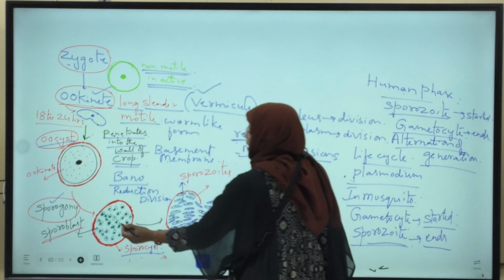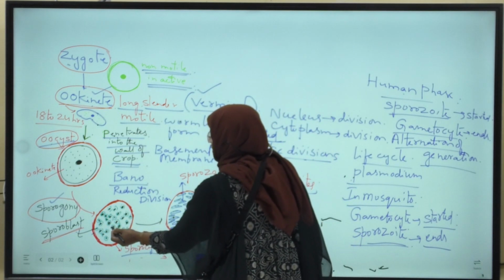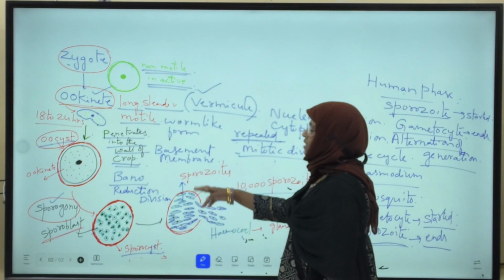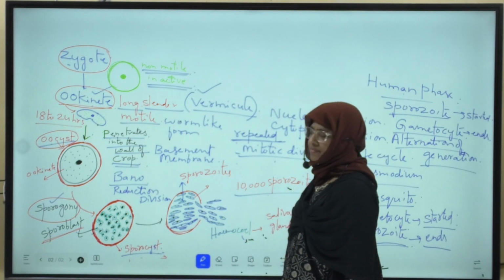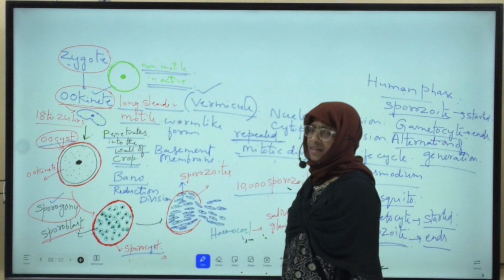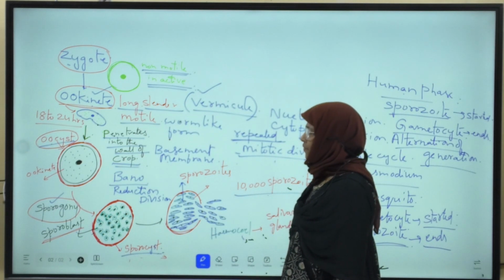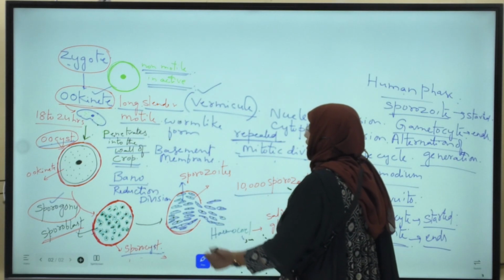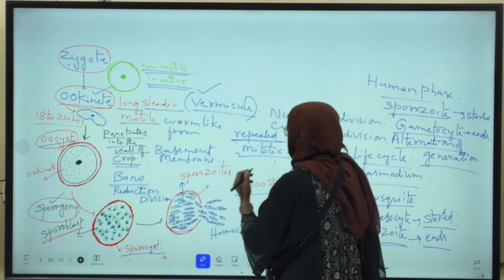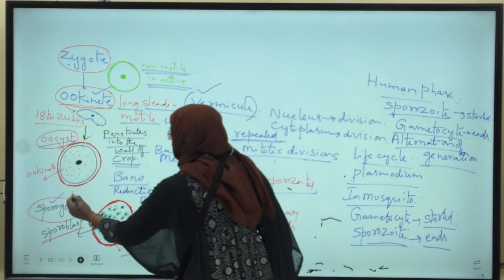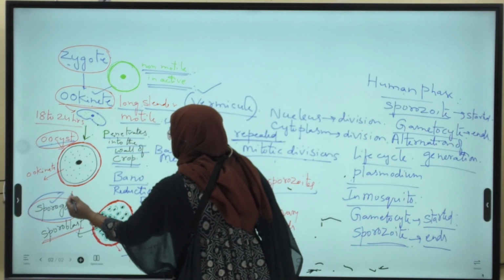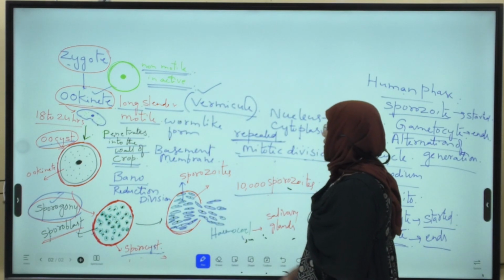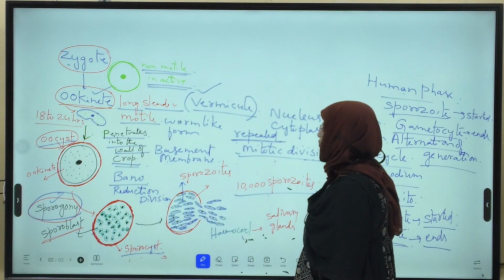Later this indistinct sporoblast is transformed into sickle shaped structures called sporozoites. Sporozoites are the infective stages of the Plasmodium to man. Nearly 10,000 sporozoites are formed due to sporogony.